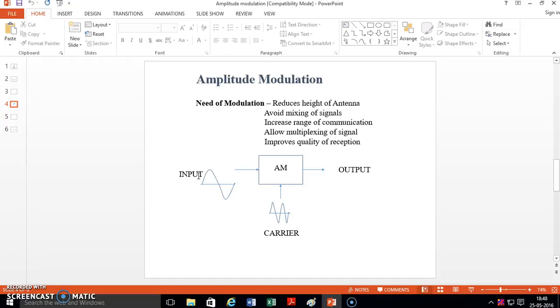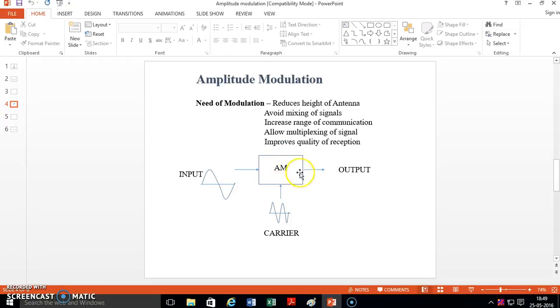Suppose we consider the audio signal as our input signal. As we know, the frequency of the audio signal is between 20 Hz and 20 kHz. So the frequency of our input signal is between 20 Hz and 20 kHz. Now, take the carrier signal greater than 20 kHz, means take the carrier signal in megahertz. Our carrier signal frequency is in megahertz and our information signal frequency is in kilohertz.